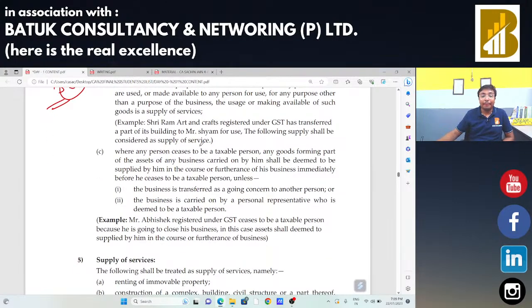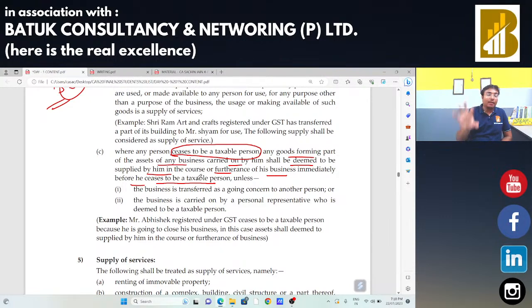Next, where any person ceases to be a taxable person, any goods forming part of the assets of any business carried on by him shall be deemed to be supplied by him in the course or furtherance of business immediately before he ceases to be a taxable person. If someone is going to transfer the complete business, and says that I will no longer be a taxable person, I am going to sell my business. In that case, there is a transfer of assets, and the same should be considered as a supply of goods, not as a supply of services. That is the concept of supply of goods.